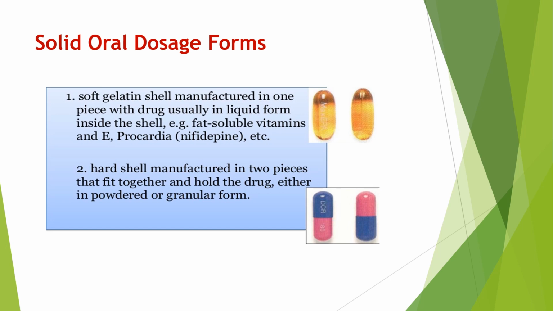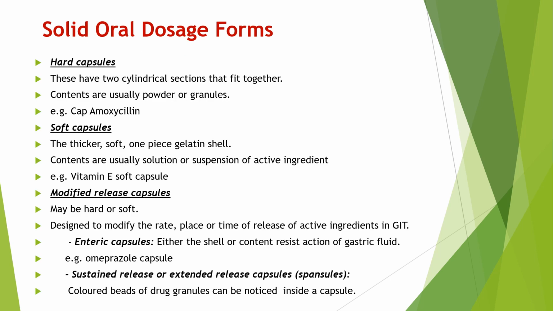What is soft gelatin capsule? Soft gelatin capsule is a one-piece capsule. It contains liquid form of a drug inside the shell. And hard gelatin capsule is a two-piece capsule that fit together and hold the drug either in the form of powder or in the form of granules. Hard capsules have two cylindrical sections that fit together. Hard shell gelatin capsule usually contains powder form of drug or granules. Example is amoxicillin capsule. It is available in the form of hard gelatin capsule.